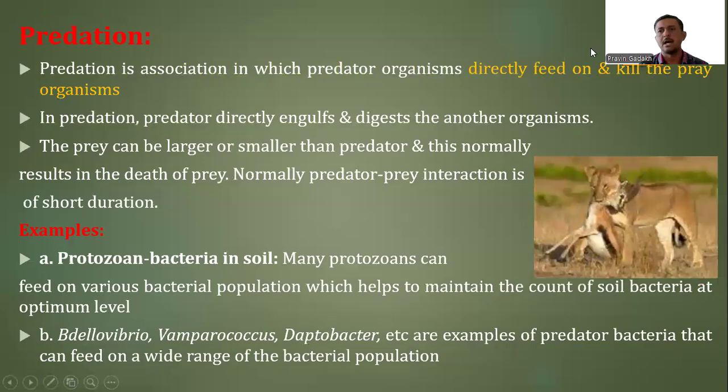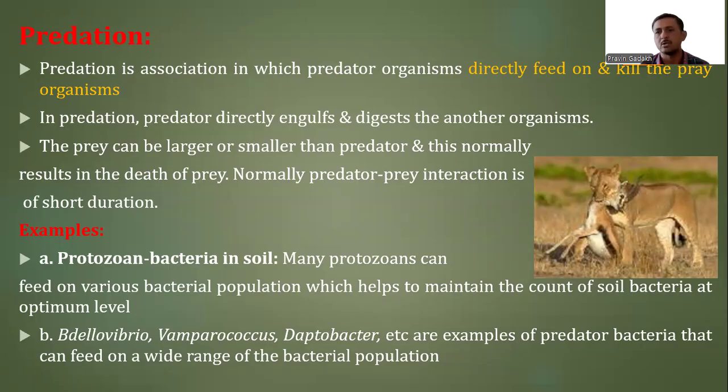Next, the harmful or negative association we discuss is predation. The name itself suggests it is nothing but prey and predator. Predation is an association in which a predator organism directly feeds on or kills the prey organism.